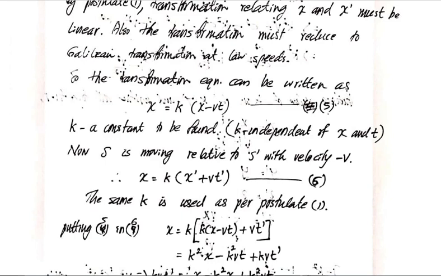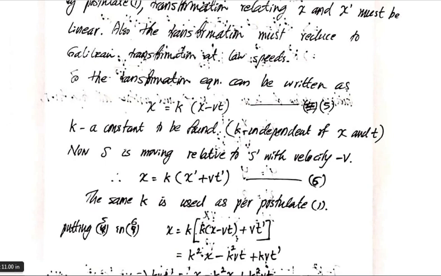So the transformation relation connecting x and x dash will be, x is equal to the same constant k into, that is equation number 5 repeated here, x dash plus vt dash. The only difference is x is replaced by x dash and t is replaced by t dash. So x dash becomes x here, x becomes x dash here, t becomes t dash here, and minus v becomes plus v here, because now the frame is moving in the negative x direction. And we are using the same constant k because it is as per postulate 1.